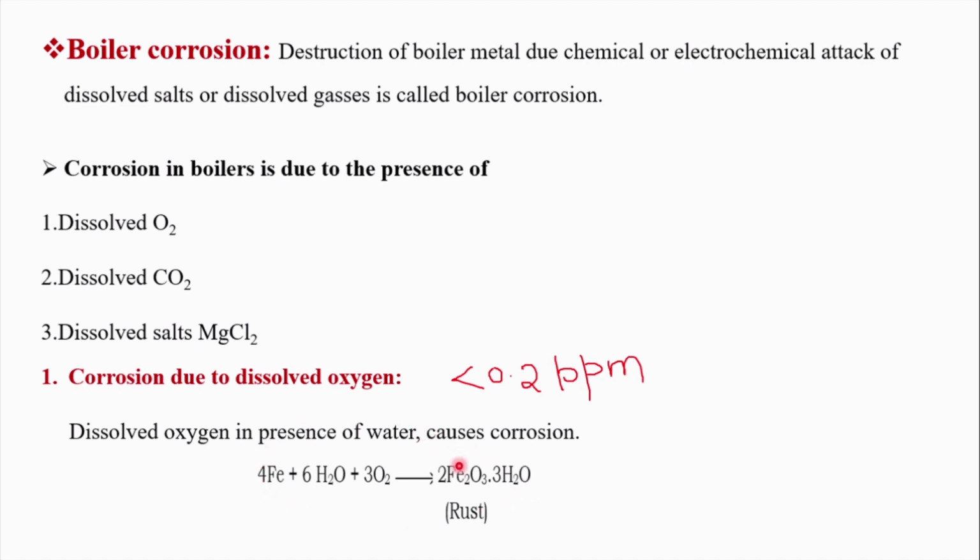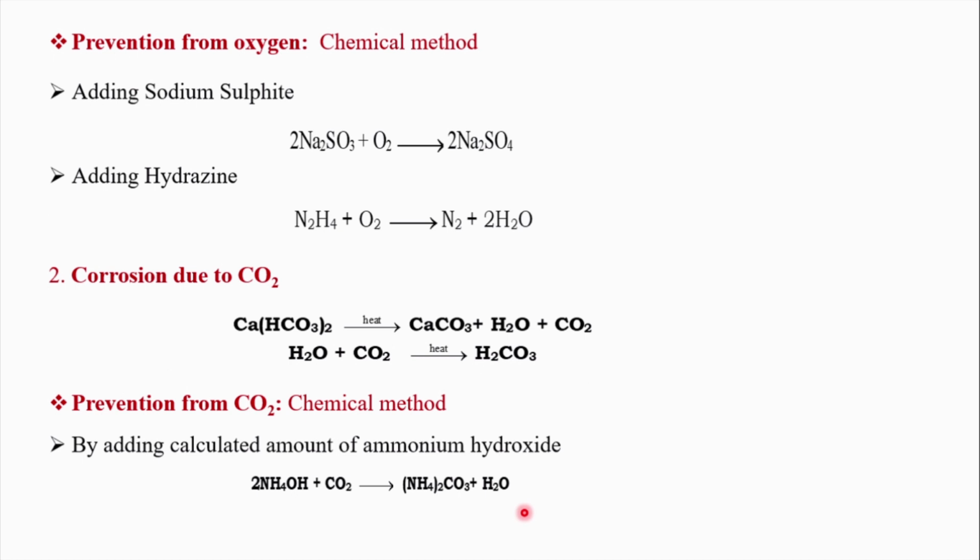Metal back to the ore. Destruction of a metal due to dissolved oxygen. How? If the concentration of oxygen in the boiler feed water is more than 0.2 ppm, then at high temperature it will attack the boiler metal and convert the metal into oxide. This oxide we call rust. To overcome this problem, periodically the quality of the boiler feed water should be checked. That is the duty of a technician. The boiler technician will take care of this.